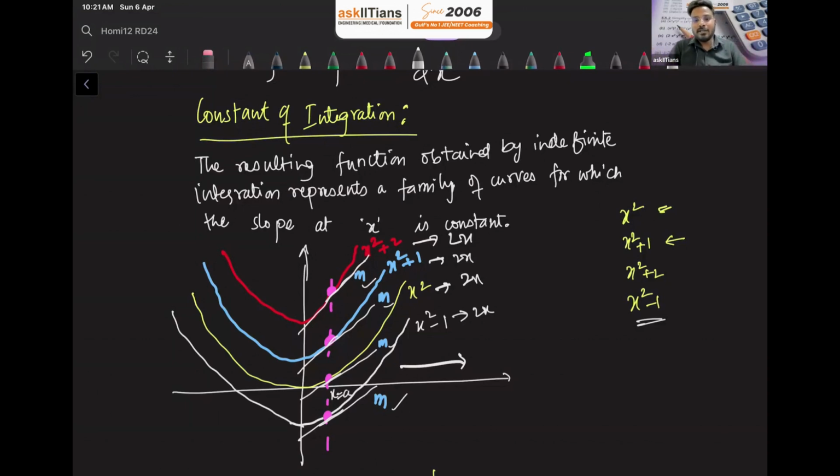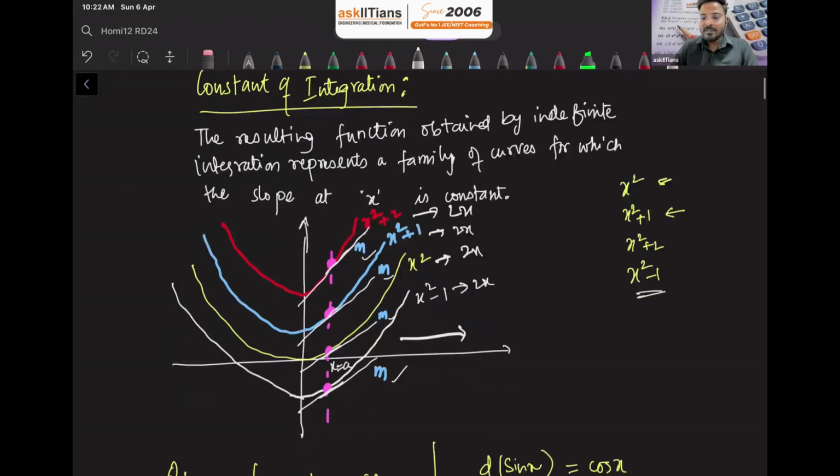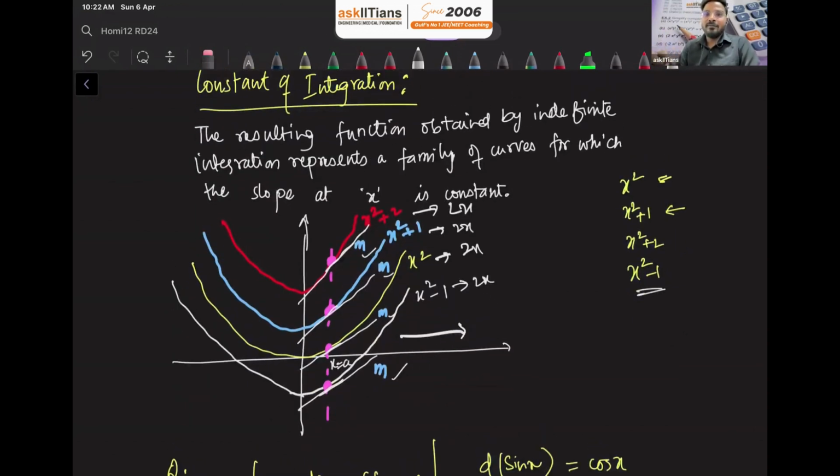That's why we are getting the same answer for the derivative, because for each and every parabola, x square plus 2, x square plus 1, x square minus 1, we are going to get the same slope at x equals a. It means that all are a family of parabolas, and at x equals a, they have the same slope. And similarly, when we integrate something, we are going to get a family of curves. I hope it is clear to everyone. Just pause the video and copy it.